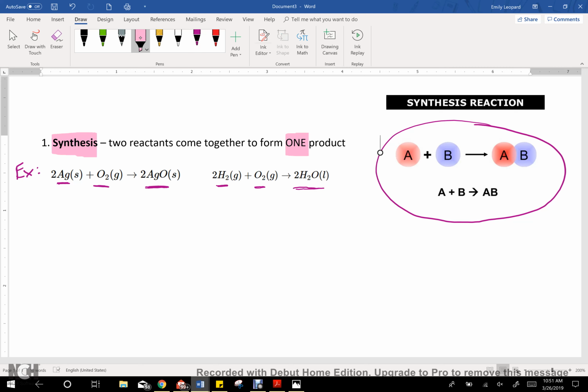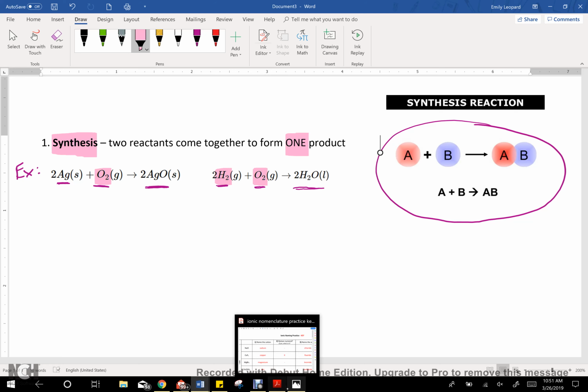One thing that's important to point out that'll be helpful to you is that some of the elements we're going to encounter are what are known as diatomic elements. That means that anytime you have just that element by itself, they come in pairs of two.